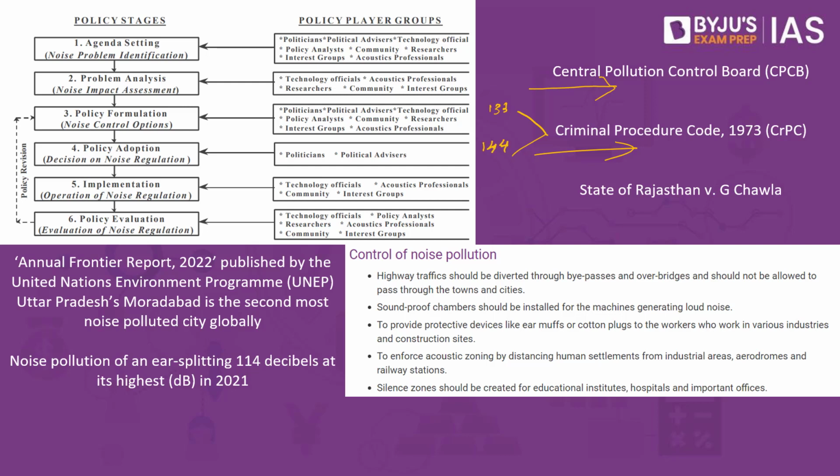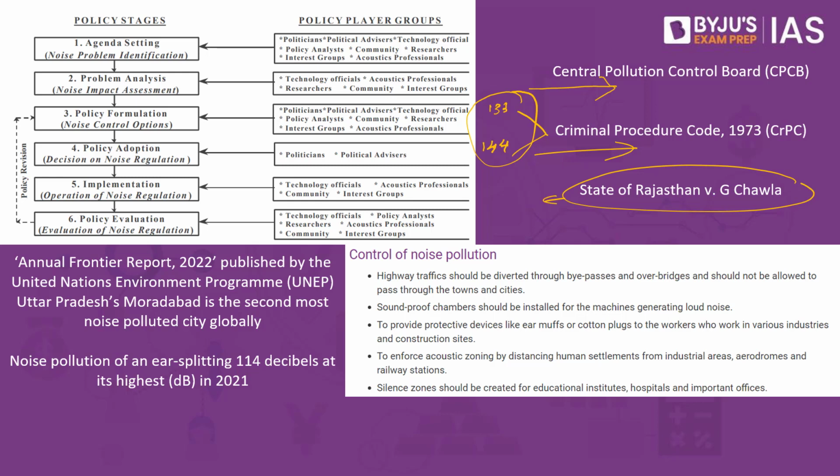One happens to be section 133, the other happens to be section 144. The power is given to the executive where in case they feel that noise pollution is emanating, disturbing the peace in that particular locality, they would be able to make use of these sections and ultimately authorize conditional orders whereby noise pollution can also be controlled. Added to it, we also have the Supreme Court of India in the state of Rajasthan versus G. Chawla, which has clearly said that we have the state list.